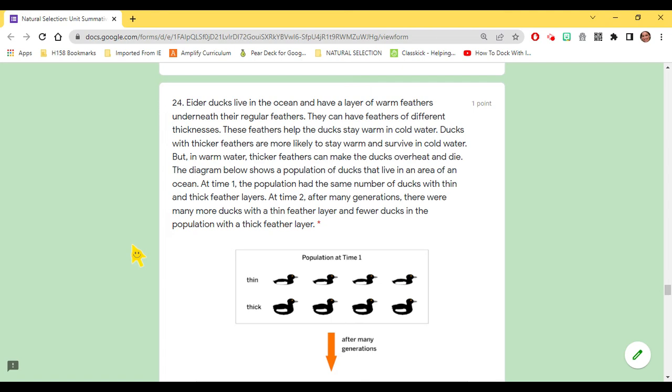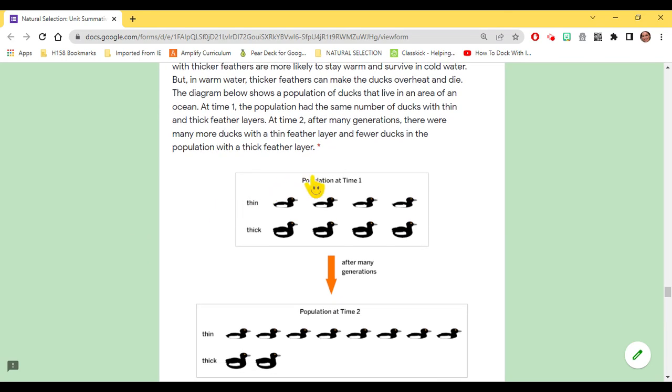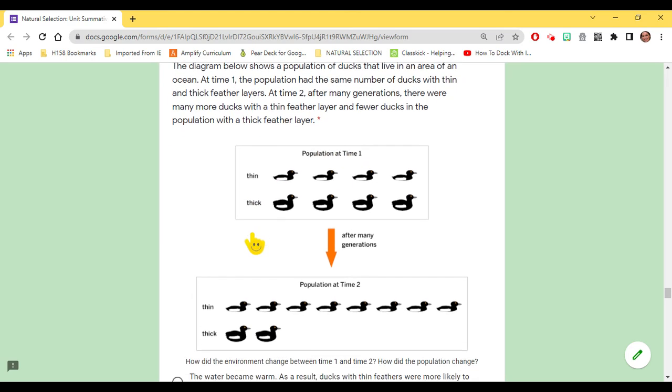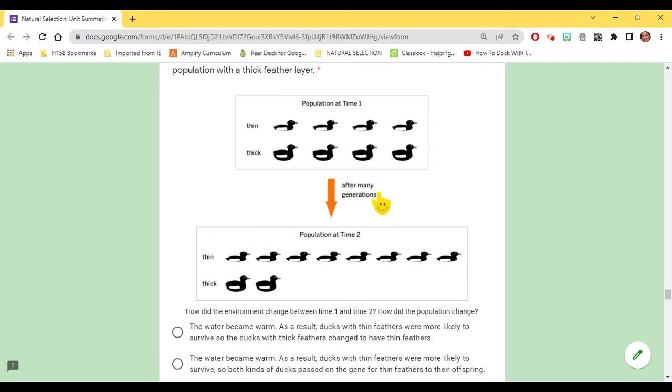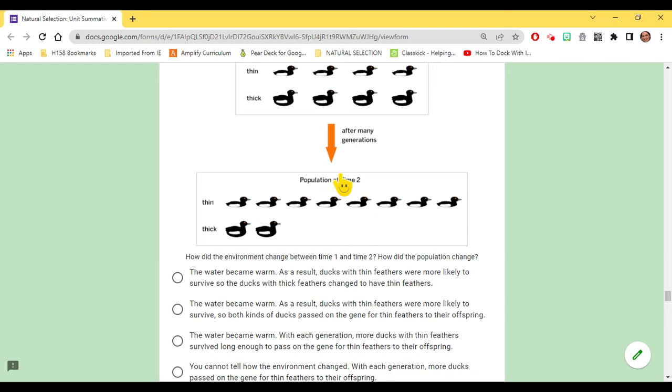The diagram below shows a population of ducks that live in an area of an ocean. At time 1, the population had the same number of ducks with thin and thick layers. At time 2, after many generations, there were many more ducks with a thin feather layer, and fewer ducks in the population with a thick feather layer. First box, population at time 1, thin, thick. After many generations, this box, population at time 2, thin, thick.